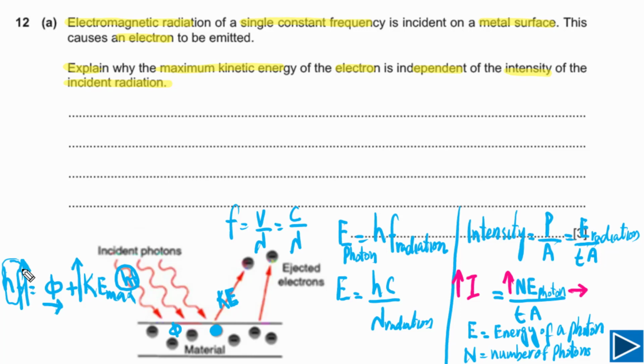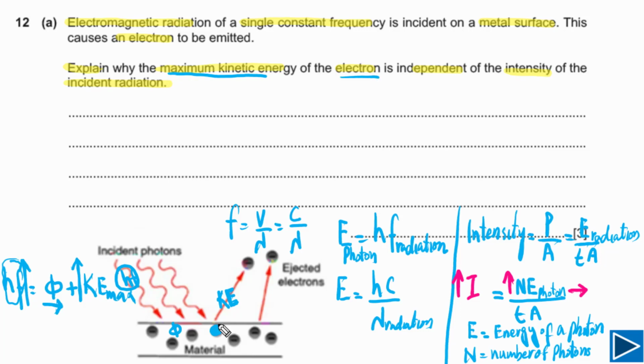Now, if you have understanding of these points, it is very straightforward to answer this question. The question is asking why maximum kinetic energy of electron is independent of intensity, because maximum kinetic energy of electron is depending on energy of photon. It does not depend on intensity.